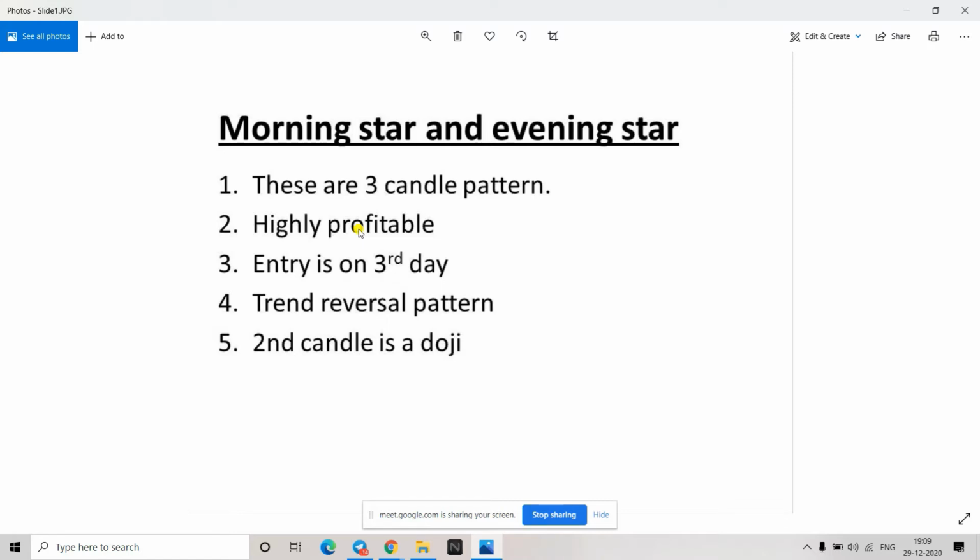You guys remember what is a doji? Doji or a spinning top? Both shadows are the same size. Yeah, exactly. Both the shadows are of the same size. Basically, that indicates an indecisive market. So that is the second candle in this case.